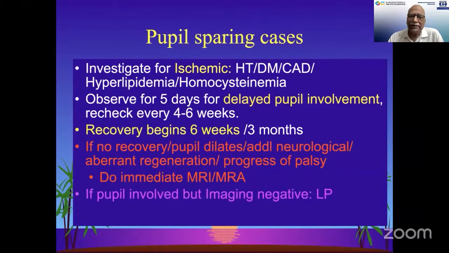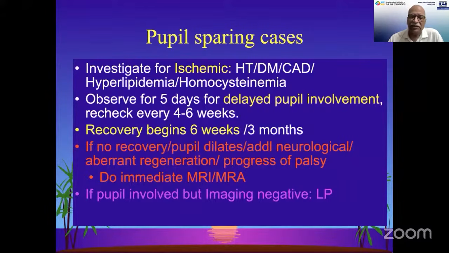So in pupil sparing cases, we should investigate for the ischemic causes, as I said. If there is no pupillary involvement, look for delayed pupillary involvement in the subsequent 5 days and recheck every 4 to 6 weeks. Usually the vasculopathic third nerve palsies start recovering in 4 to 6 weeks' time and fully recover by 3 months. If there is no recovery in the first week, or the pupil dilates, or additional neurological features appear, or there is aberrant regeneration, or there is progression of the palsy, do not hesitate to do imaging. So imaging should be done in these cases.